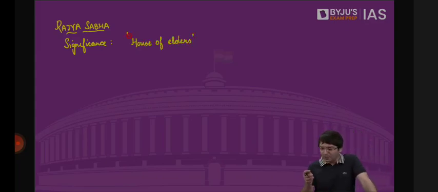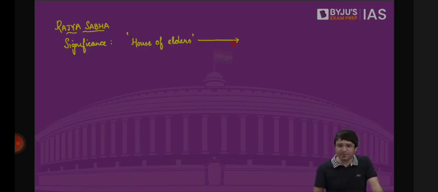Why House of Elders? What is the role of an elder in the family? To counsel the young when they are going wrong? To advise them? Or to put a lid on some of the mistakes that this young generation would have committed? Basically to ensure that this young generation does not further commit any mistakes. That's the job of an elder in the family. Same is the job of elders in Rajya Sabha.